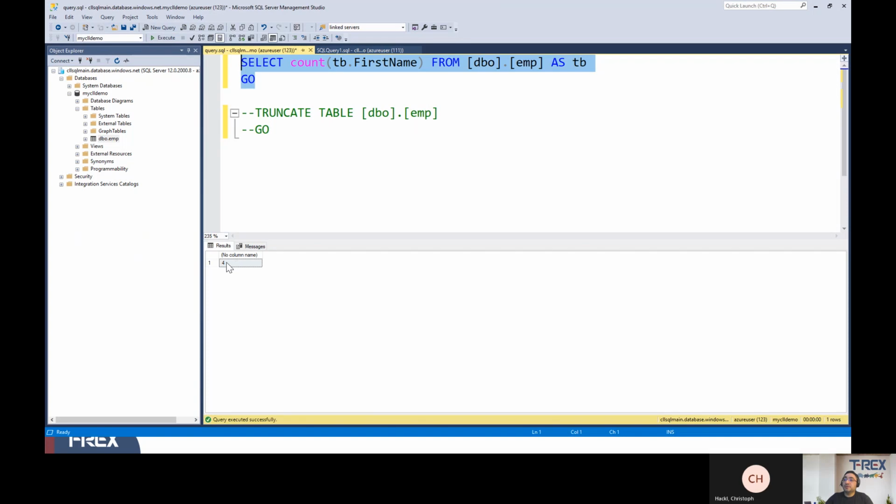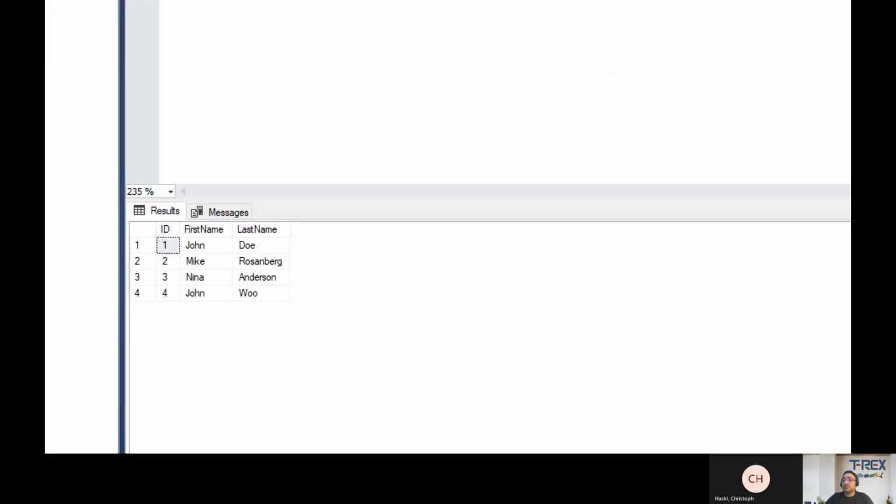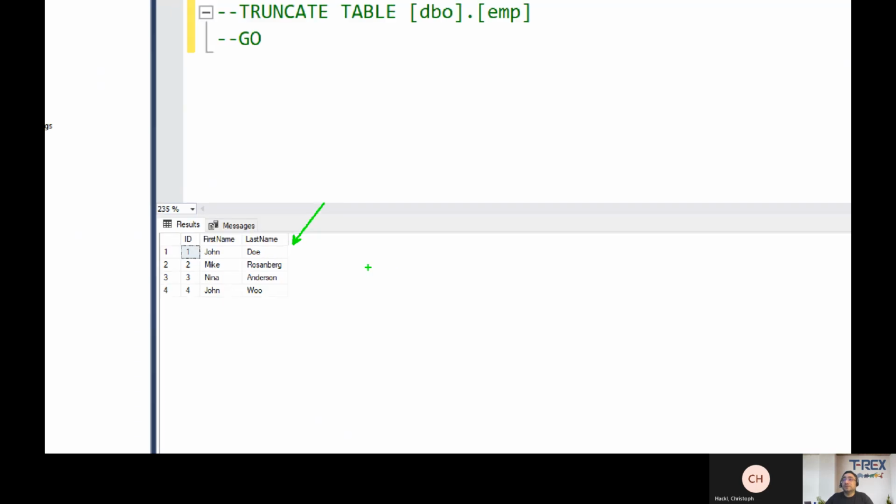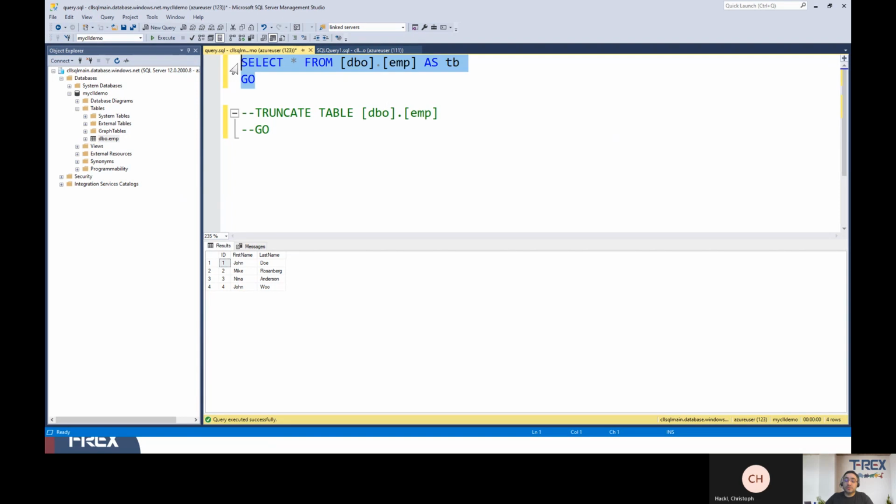So what I'm going to do is execute this query against this existing connection and it says you actually have 4 rows of data. If I want, I can say, instead of count, just star here, and run this query again. And as you see, fair enough, we have 4 rows here. And the table is simple. We just have first name and last name. So what we are going to do is truncate any data that we have there.